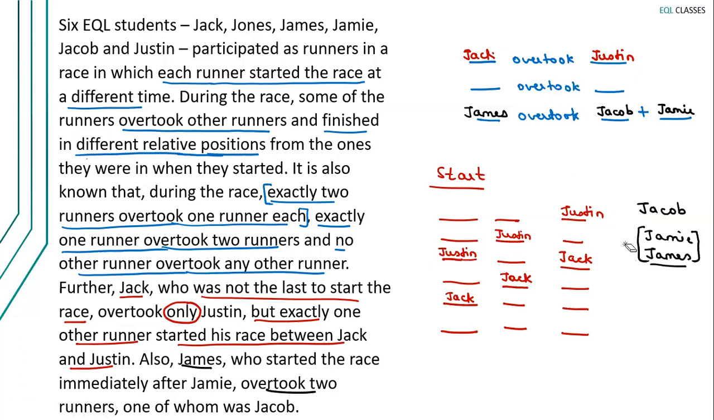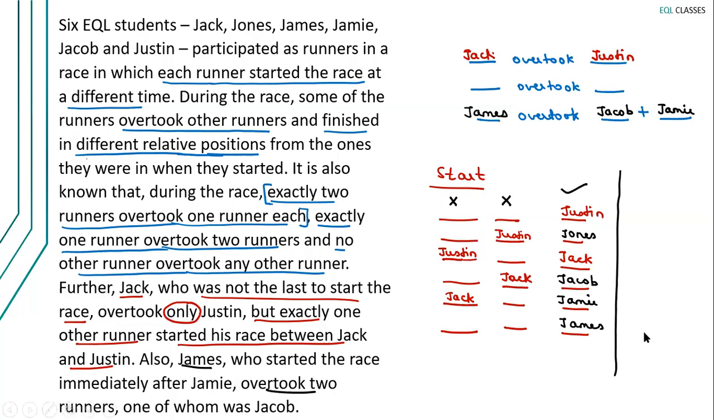So now we are looking for this combination, Jacob, Jamie, James. We want these three to come together. Where do we have that spot? Do we have it in case one? No. So this is an invalid case. Do we have that space in case two? No, even this is gone. Which means this is the valid case, which clearly tells you that Jacob, Jamie, and James need to be placed here. So there's only one person who is left, that is Jones. Are we okay with this? So here we have got the positions in terms of when the race started.